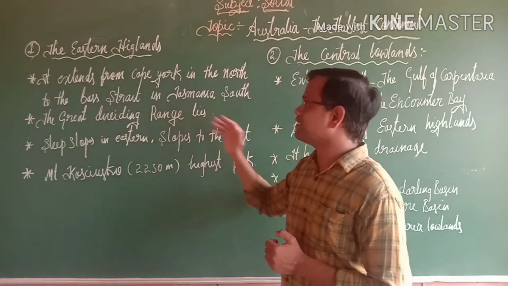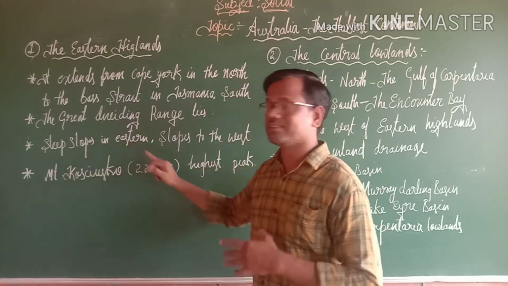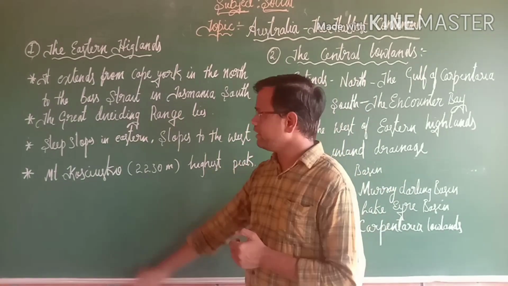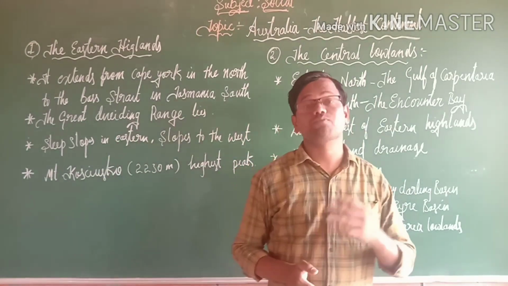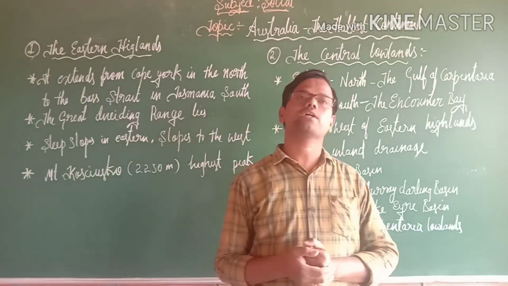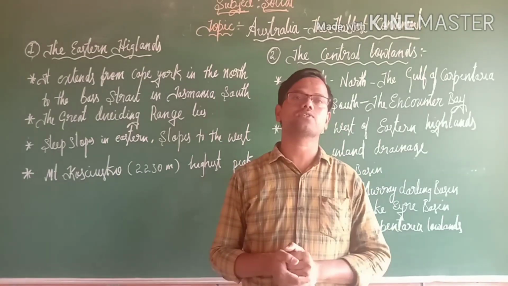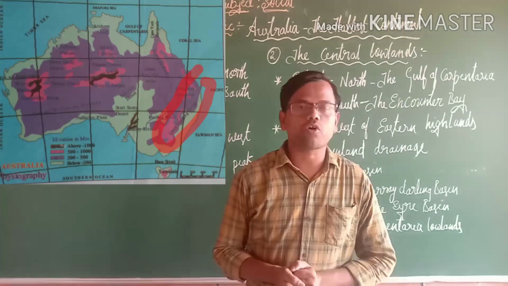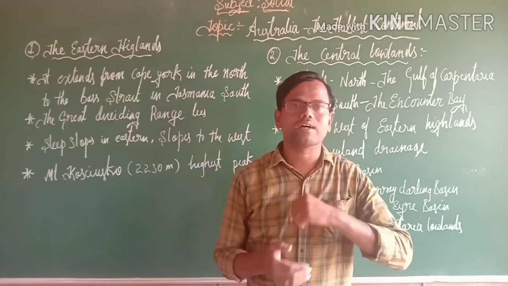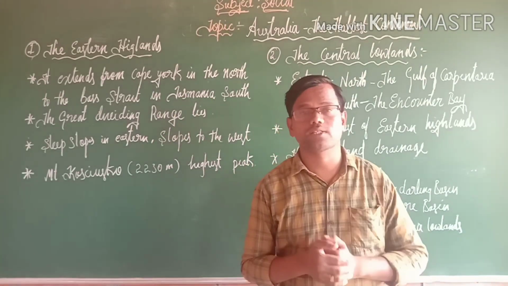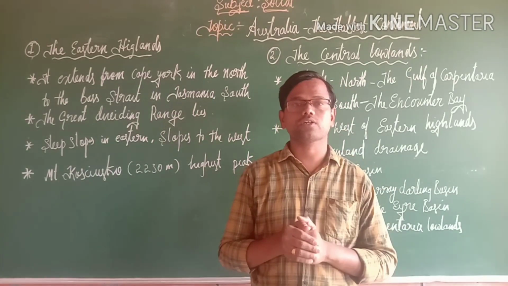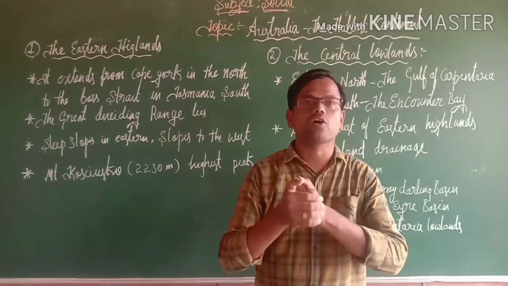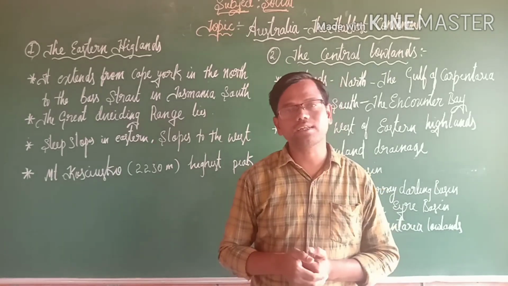The Great Dividing Range formed a formidable barrier to the early settlers who reached the eastern coast of Australia, so it came to be called the Great Dividing Range. In New South Wales it has steep slopes, and there it is called the Australian Alps as well as the New England ranges.